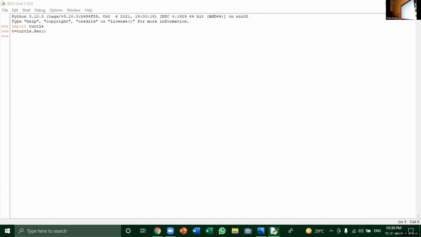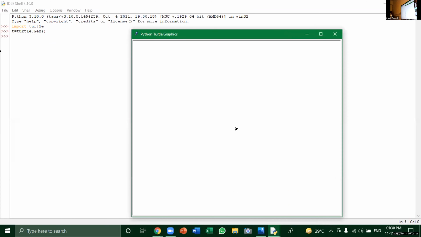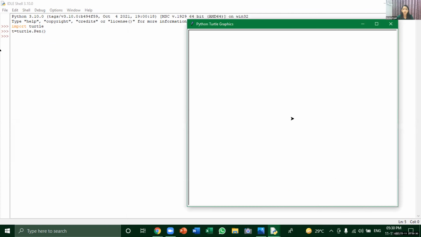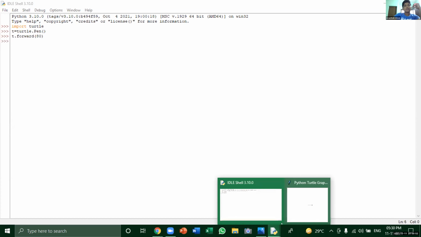We are going to start our coding. We are going to give the direction. So turtle is here. Now we have to move forward. Girls, what is the code for that? T dot forward. Which direction do you want? Give me the number. 50. Okay, 80. Type 80. First, Ayan, show us the output. After that, we will move.